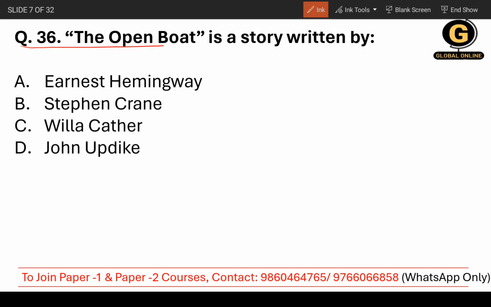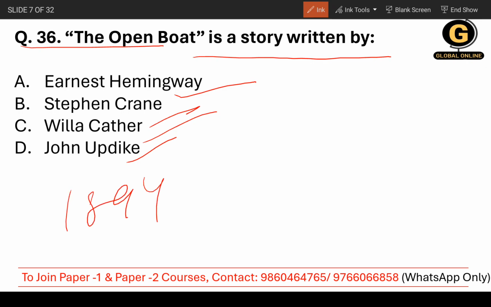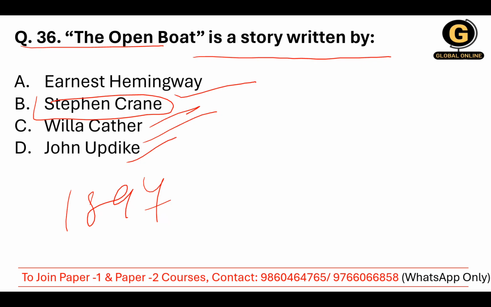The Open Boat is a story written by... Whether it's Ernest Hemingway, Stephen Crane, Willa Cather, or John Updike. Of course, it's a short story published in 1897, and the correct option is Stephen Crane. Stephen Crane is the author of this short story, The Open Boat.